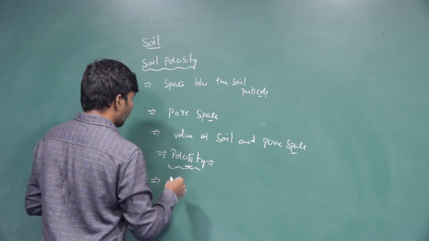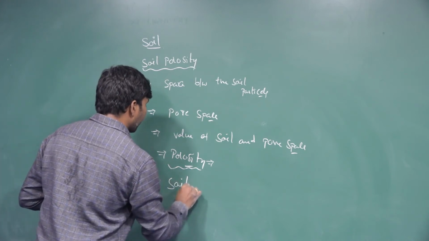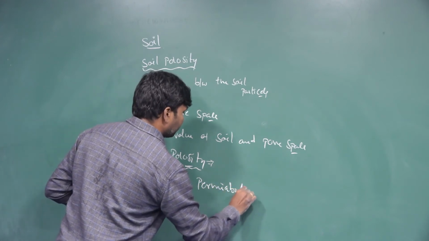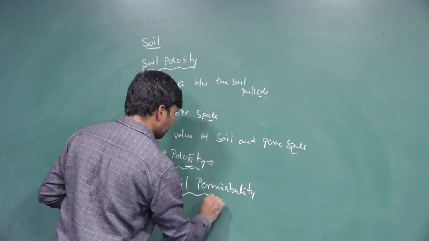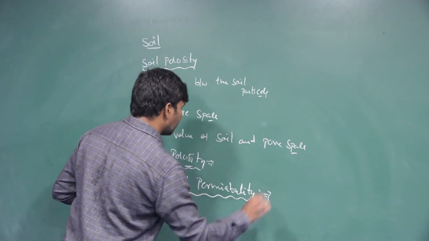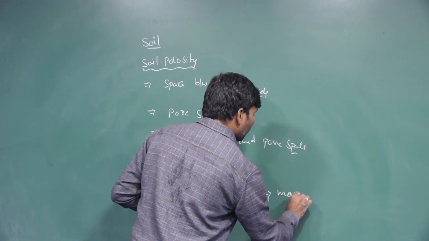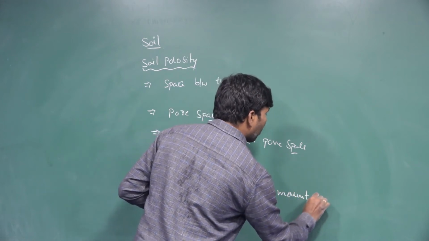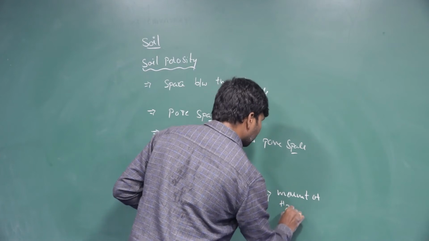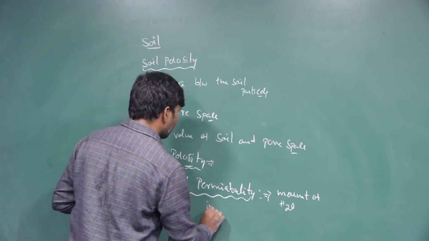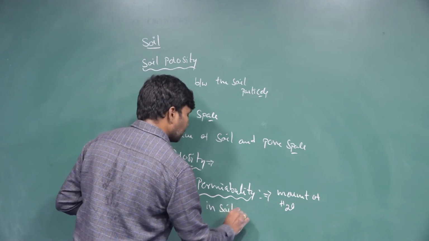The next factor is soil permeability. What is meant by soil permeability? It is the movement of water through the soil particles.